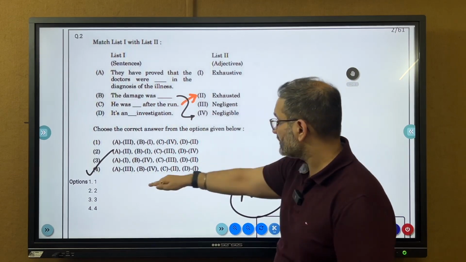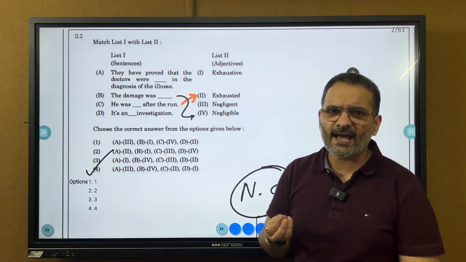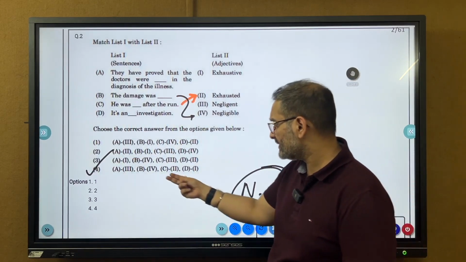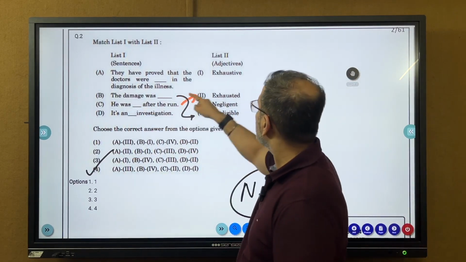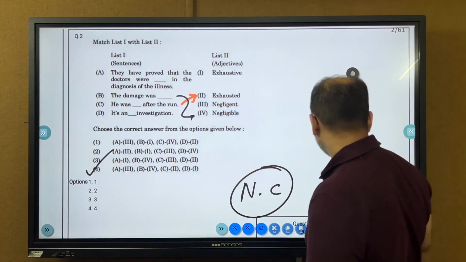I believe A goes to 3. Negligent in the diagnosis of the illness. These are damn simple questions, right? You can just double confirm or double check. He was exhausted after the run, so C goes to 2. You need not even check for D is going where, right?